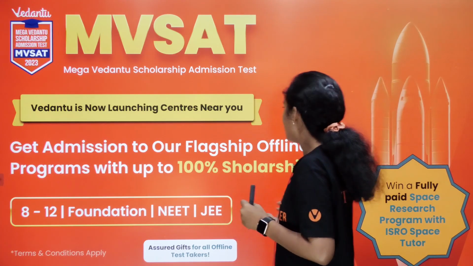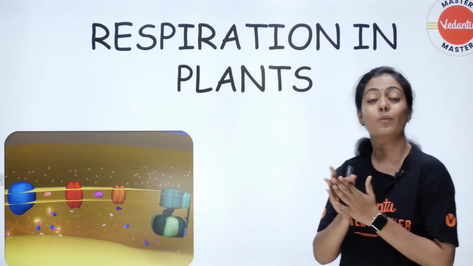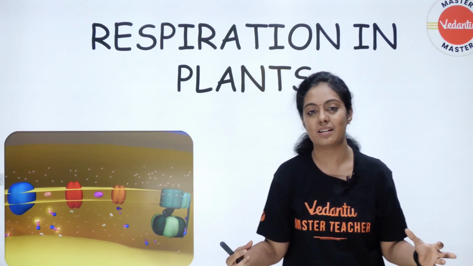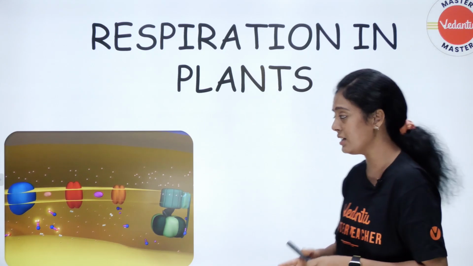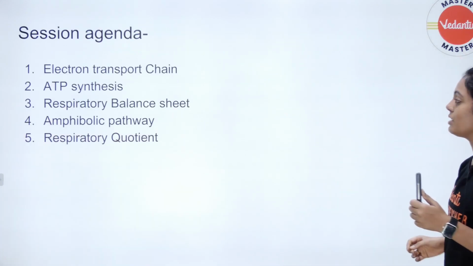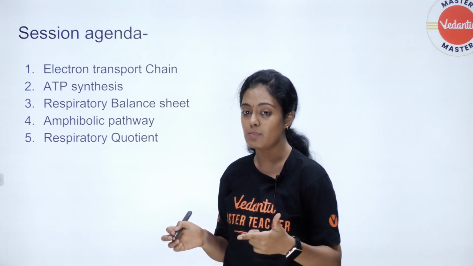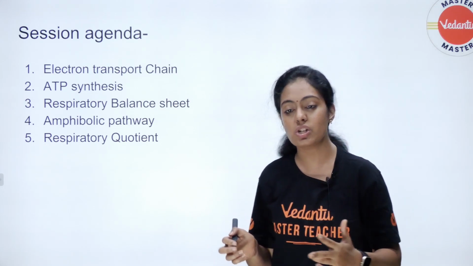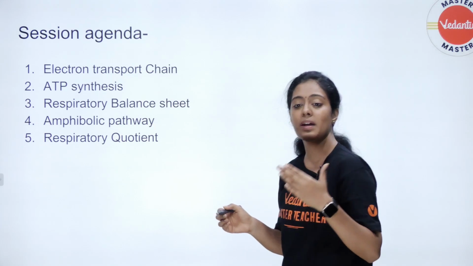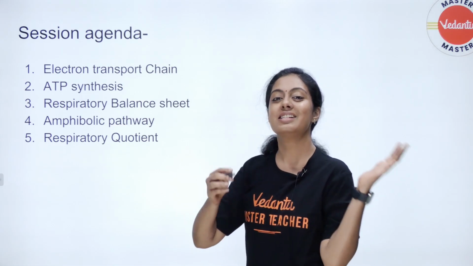Now let's go into the session. What were we discussing in the last class? We studied glycolysis, the link reaction, and the Krebs cycle. After the Krebs cycle, we are going to study something very important. We are going to end this chapter in today's session. We will study the electron transport chain, or electron transport system, ATP synthesis, the respiratory balance sheet, the amphibolic pathway and the respiratory quotient. So without any further delay, let's get into the session.